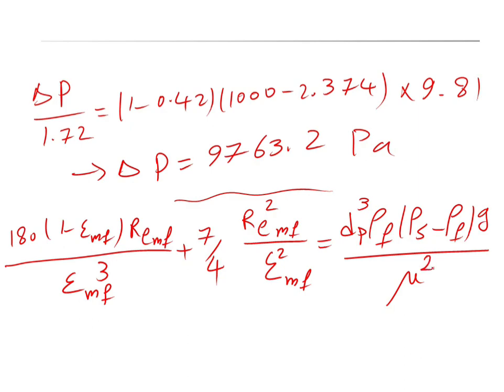Here you have all these parameters given in the question. The only unknown is the Reynolds number, because you have epsilon, the particle diameter, the density, g, and mu.